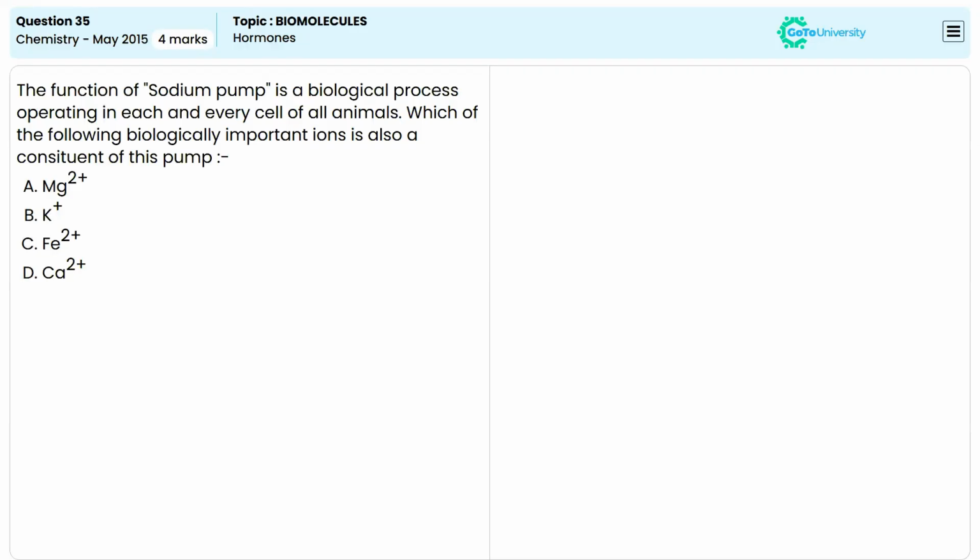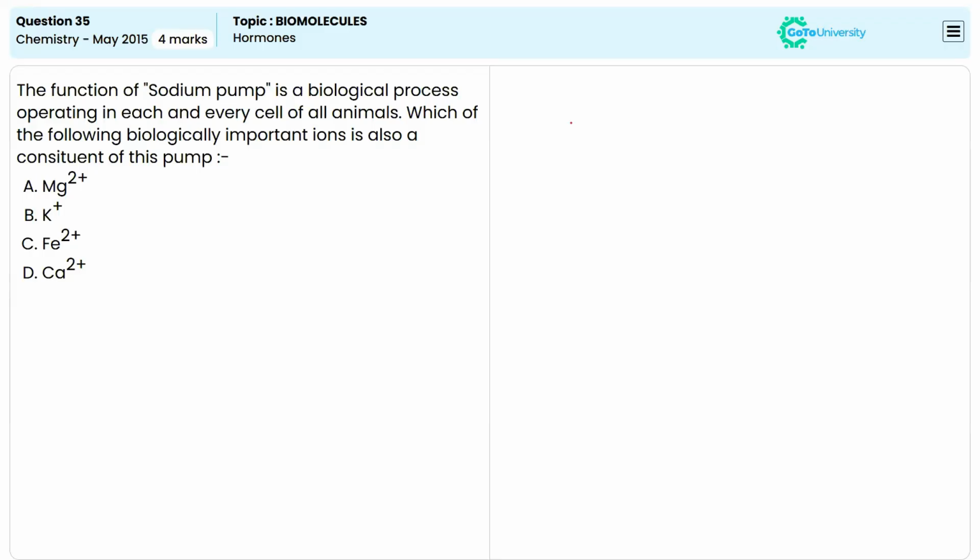Next question. The function of sodium pump is a biological process operating in each and every cell of animals. Which of the following biologically important ions is also a constituent of this pump? So the sodium pump is also called the sodium potassium pump. From the name itself, it is clear that the potassium ions are contributing here. Before that, we have to know what the sodium potassium pump is, right?